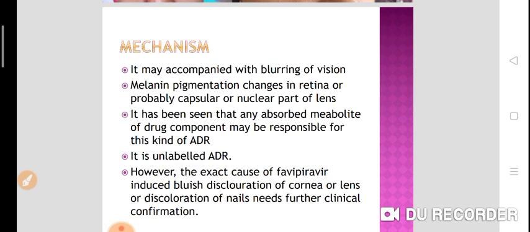So we have seen some patients with this bluish discoloration of the cornea or lens while on favipiravir. It may or may not be because of favipiravir, but our findings suggest that it may be because of some underlying disease or some other drugs which are given along with this favipiravir. But our possible mechanism is just one finding that we are sharing, and there is no reference that we have right now. It is just for study purposes. Thank you.